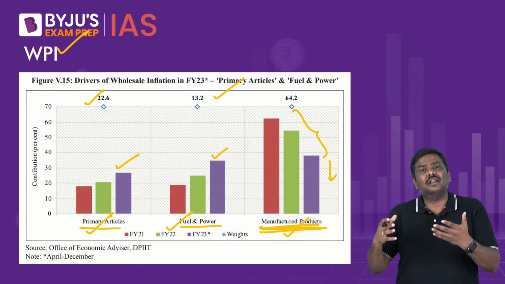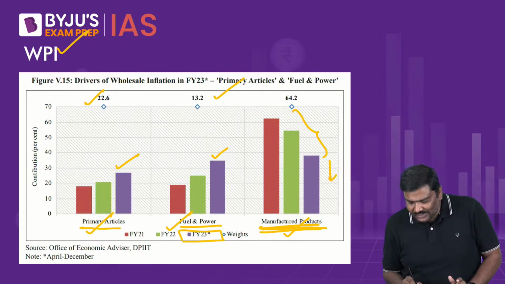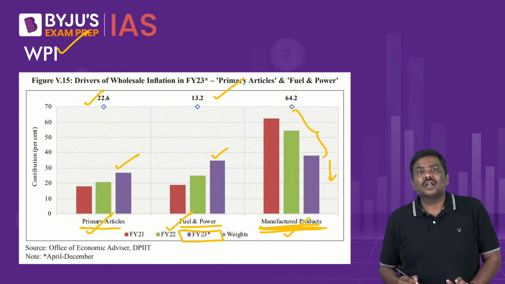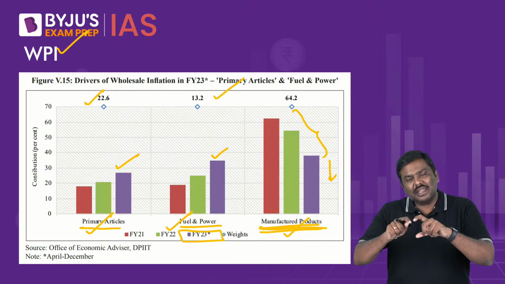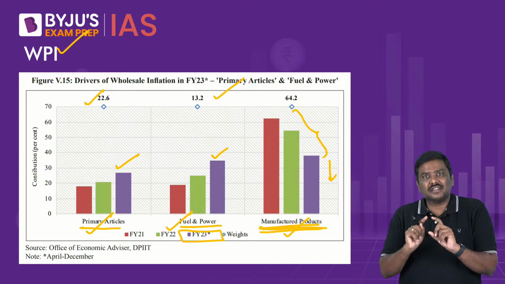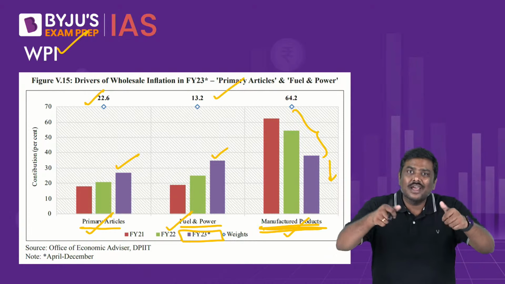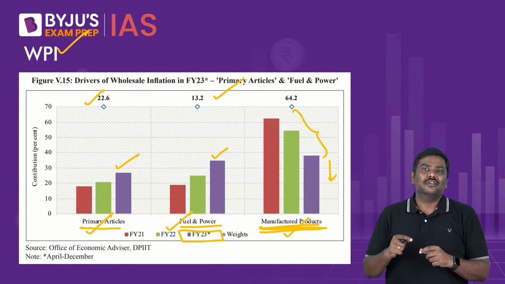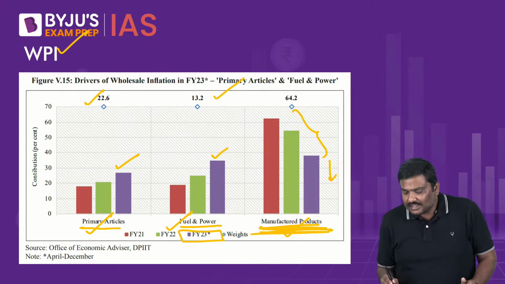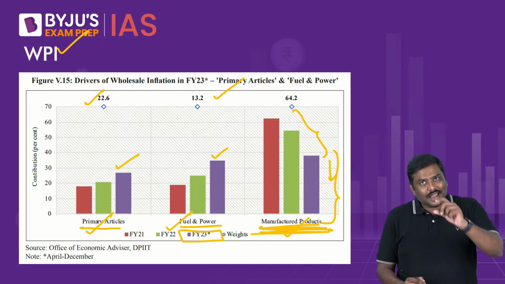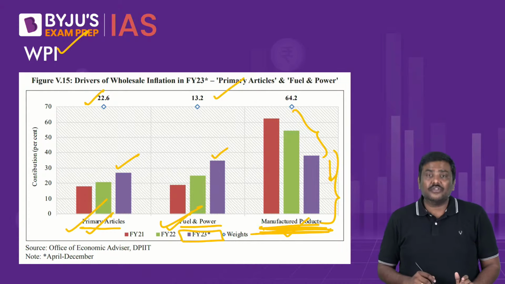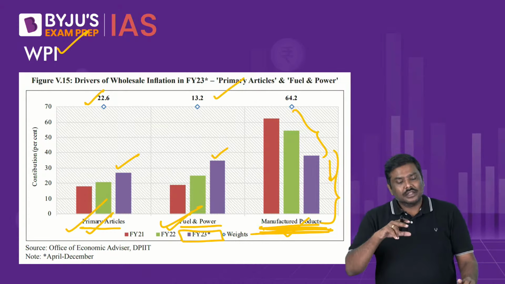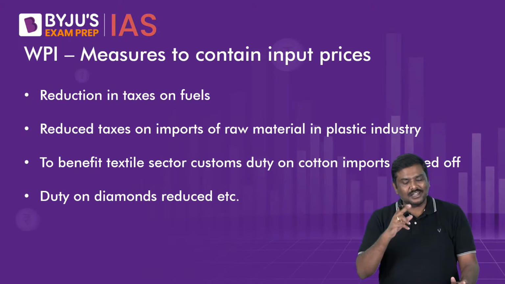And again, the reason is simple. In financial years 21 and 22, because of the pandemic, there was a sudden rise in the prices of all of these commodities. But in financial year 23, there was suppressed demand in many international markets, that is the developed economies, because of the fear of slowdown and recession as well as inflation. That is the precise reason the rise in prices of manufactured products has been lowering rather than increasing, whereas for fuel and power and primary articles, there has been an increase in prices under the WPI.